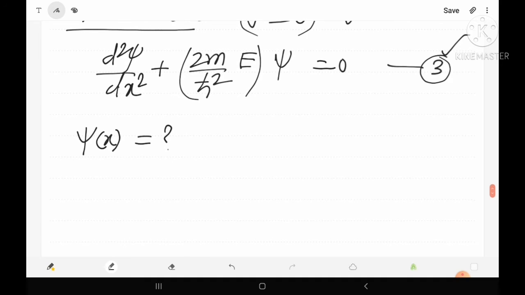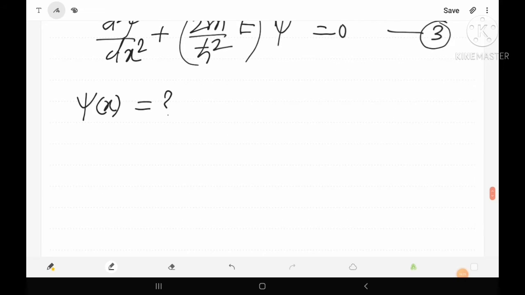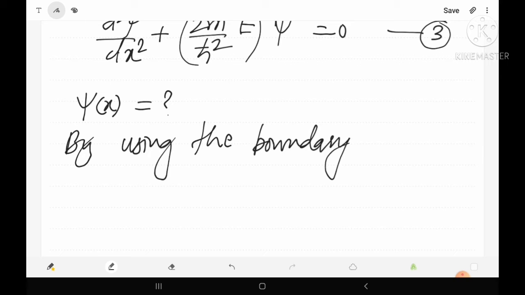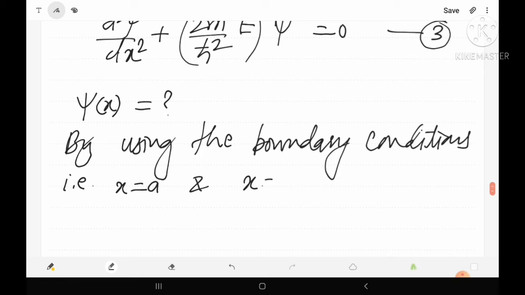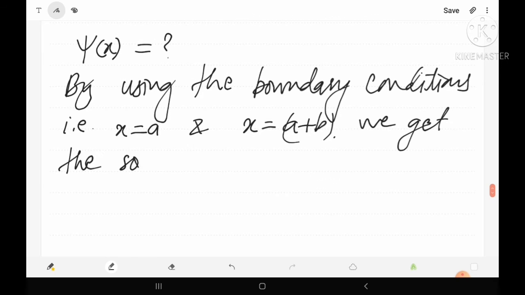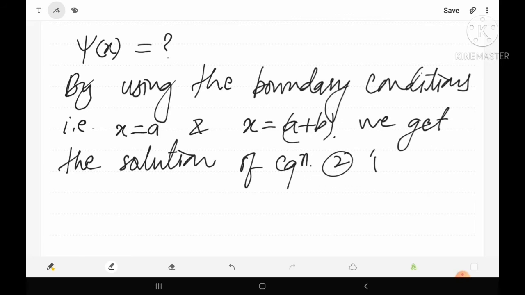So here let us apply the boundary conditions, that is x equals a and x equals a plus b, and we get the solution of equations 2 and 3.